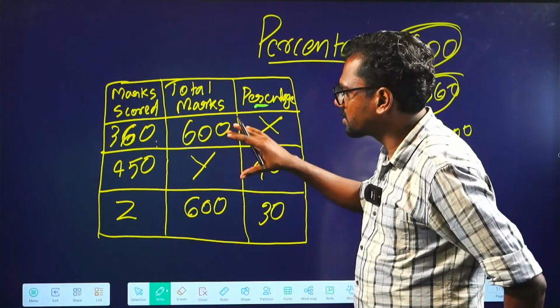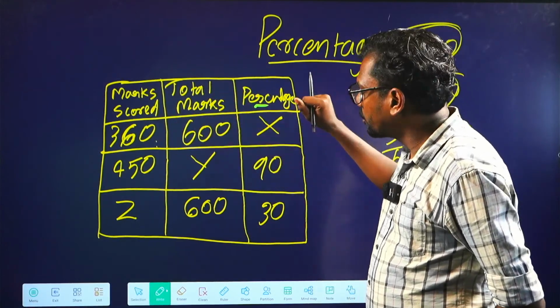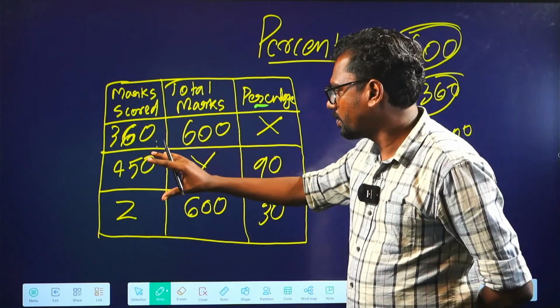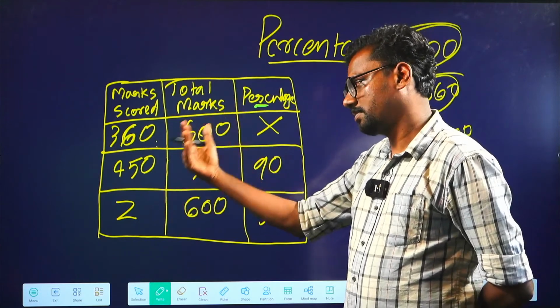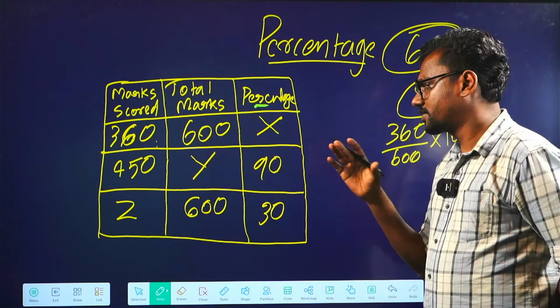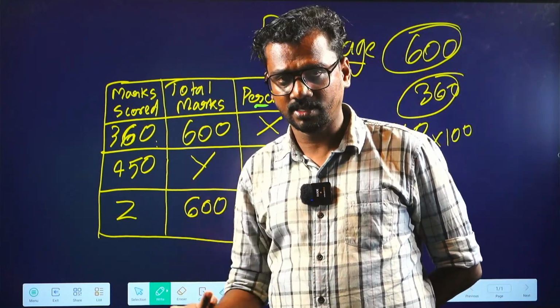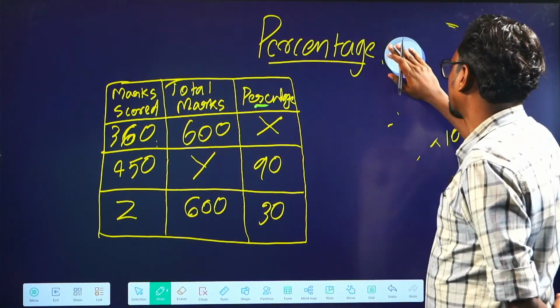So these are the three cases, or the three criteria where you will have to find the answers. In the first case, marks scored is given, total marks is given, and you have to find the percentage. In the second case, they have given you the marks scored and the percentage, you have to find the total marks. And in the third case, marks scored has to be found out from total marks and percentage. So let's try to understand how we can find out the value of X, Y, and Z. After that, we will be directly going to percentage questions.